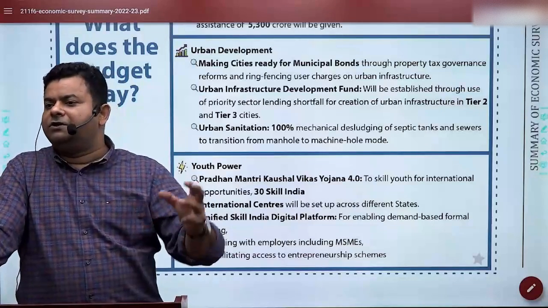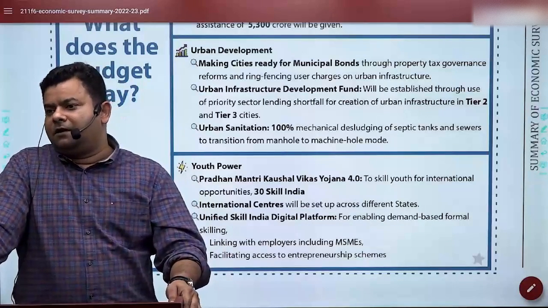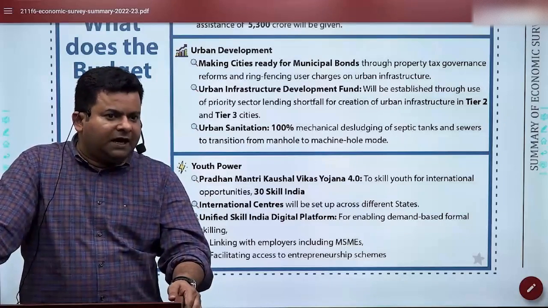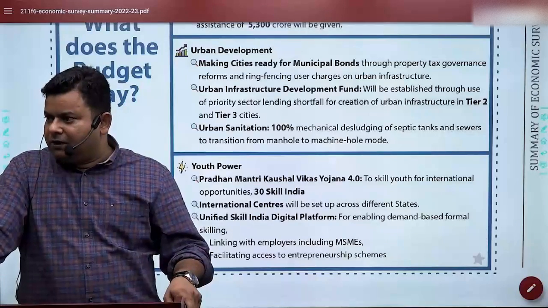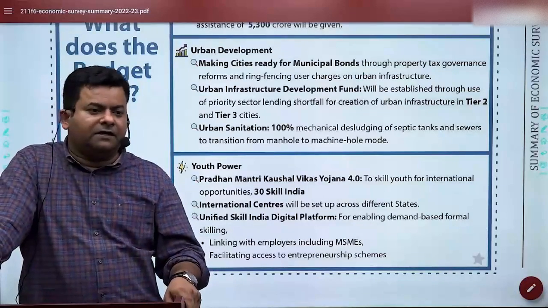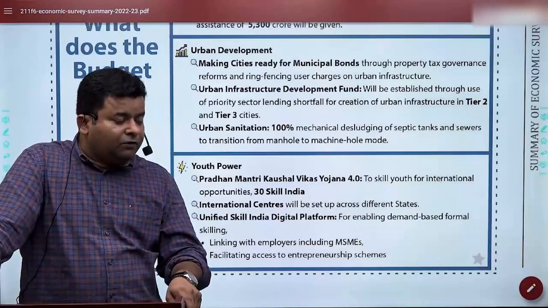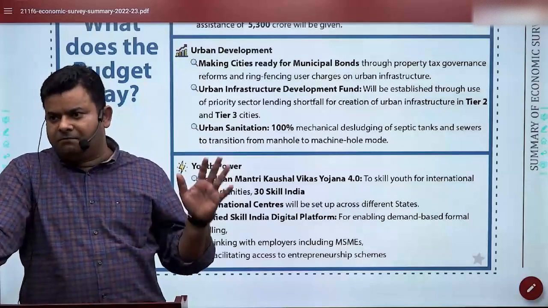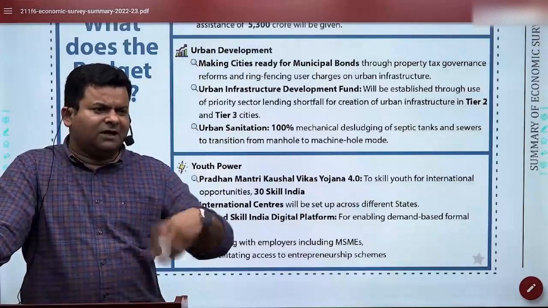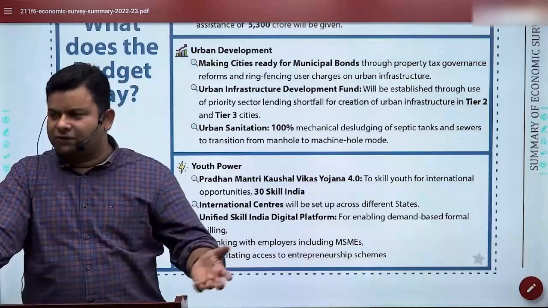In fact, that's why the Ministry of Housing and Urban Affairs has also created the Manual Scavenger Challenge across the country to identify if there is any manual scavenging, so we can stop it. So now we are going to make it completely mechanized, because it is inhuman, indignified, and very risky to life.